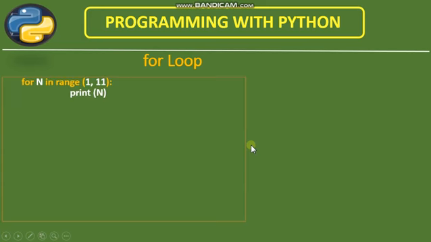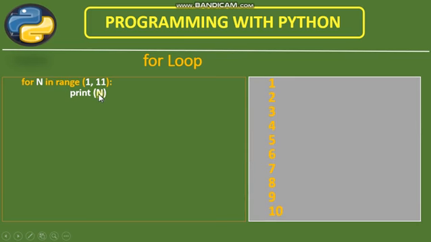Another example you can see here: this time I am taking this for loop with n counter from 1 to 11, between 1 to 11, and this time I am printing n itself. The value of n will be printed. So n is beginning from 1, so 1 will be printed, then incremented by 1, then 2, then 3, then 4, and these values will be printed incremented by 1 till 10. So from 1 to 11 the range is, means the last value will be 10, that will be printed, and at 11 it will be stopped. So this is the series of numbers automatically printed.